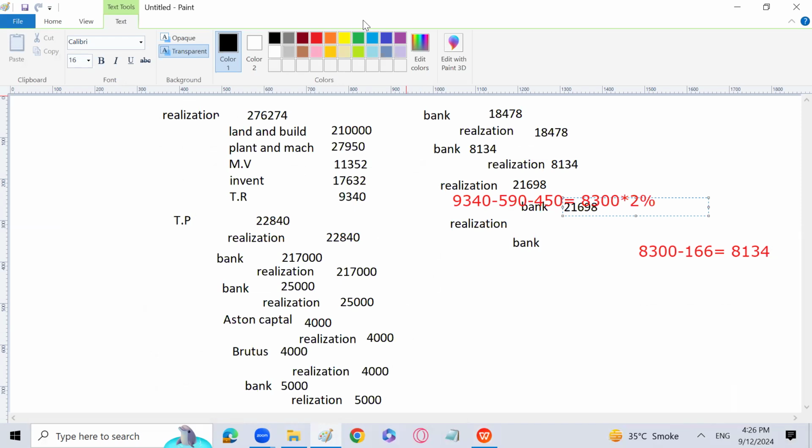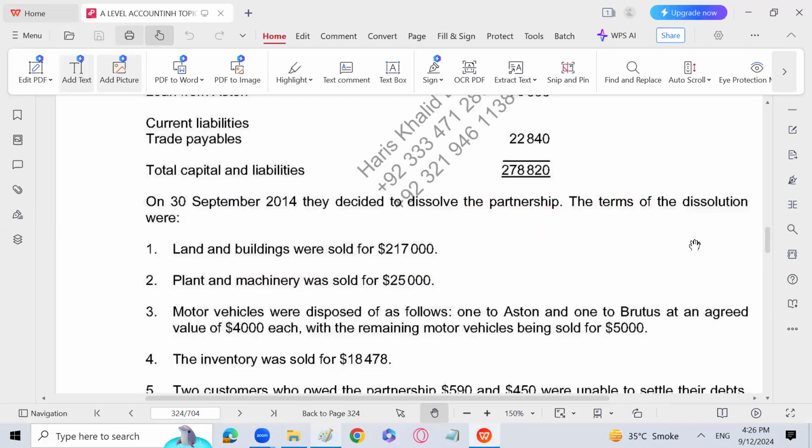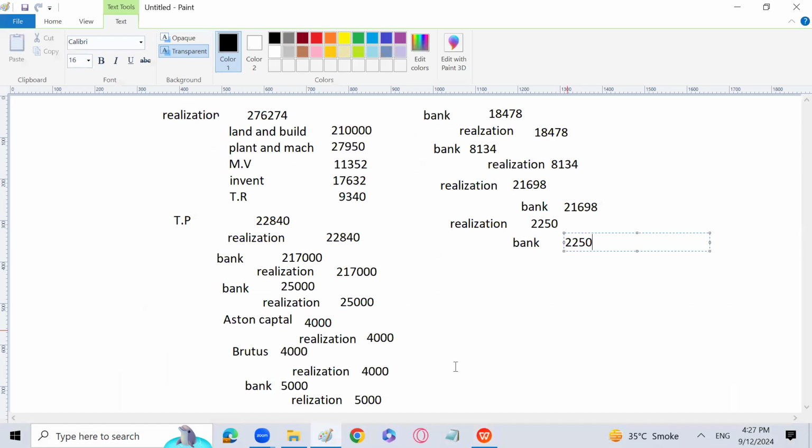Then the last entry is for basically realization expenses, and that is 2250. Trade payables were basically given in the question with an amount of 22840. You need to calculate 5% of that, and 5% of that will be subtracted from 22840, and then the amount is going to be 21698, and the entry is realization account to bank account 21698. Okay, then realization to bank is the dissolution expenses.